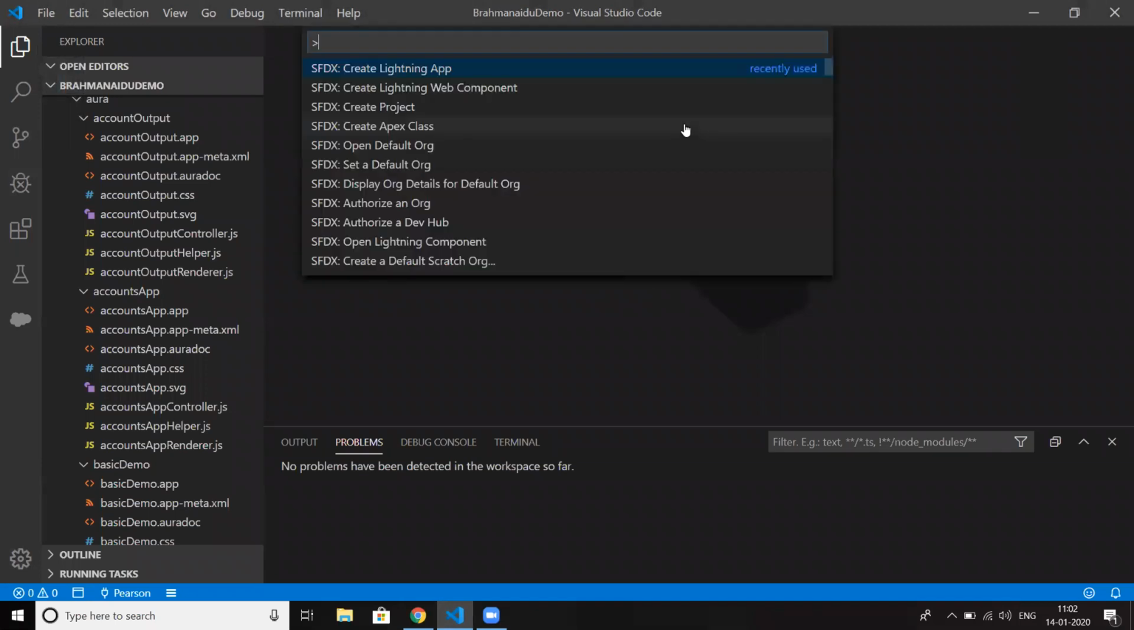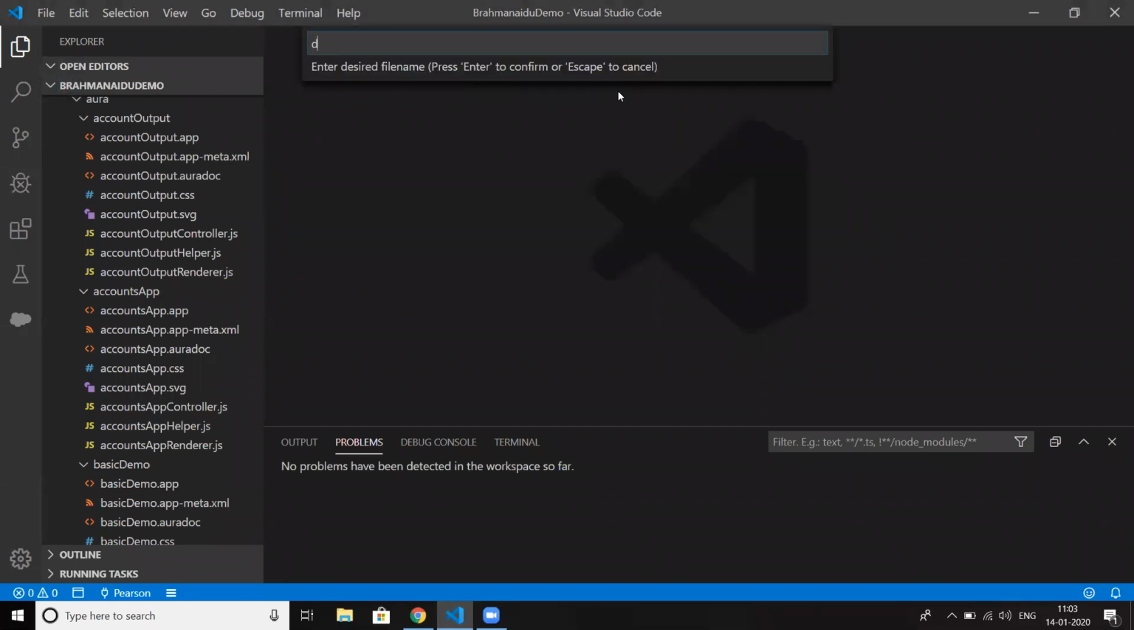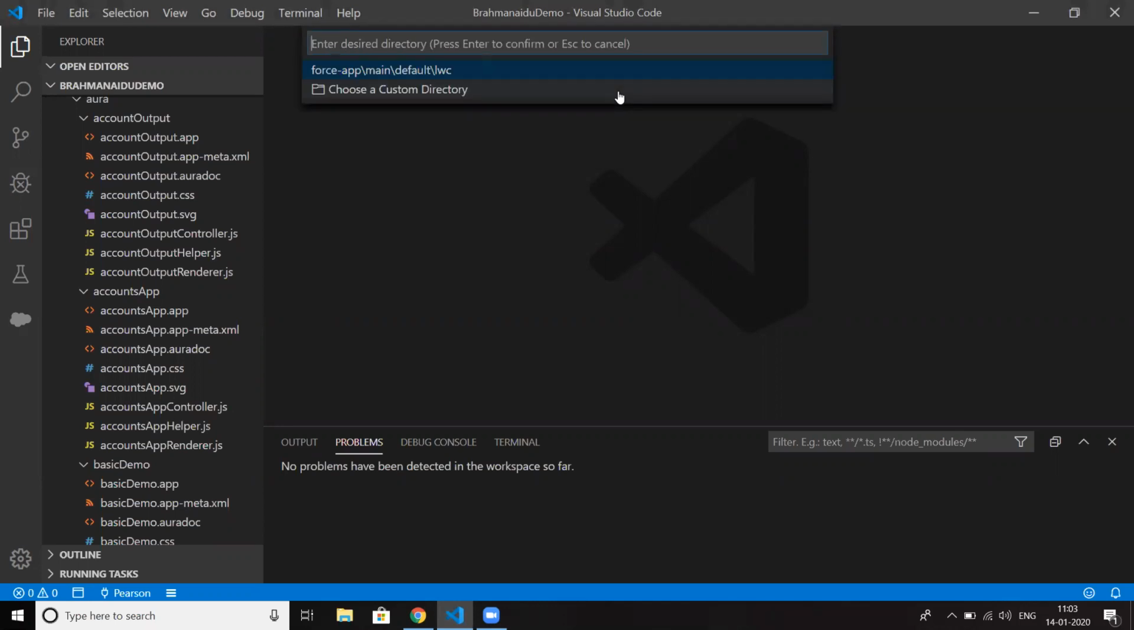So I'll create a component. I'm creating a Lightning Web Component. I'm just giving the name to it: disableButton. I'm choosing the default folder.